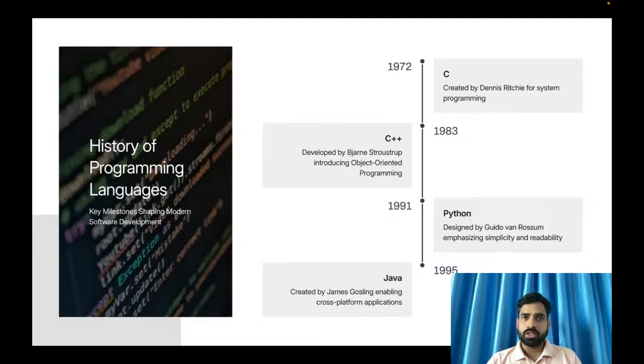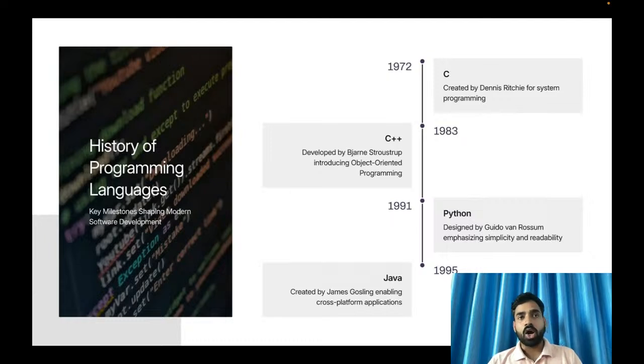For your information, there are around 8,000 plus languages in the market. Among them, around 50 to 70 programming languages are useful, meaning lots of people are using them.